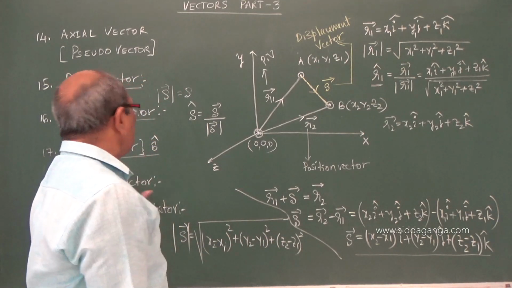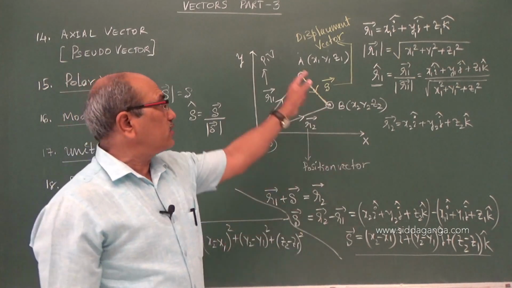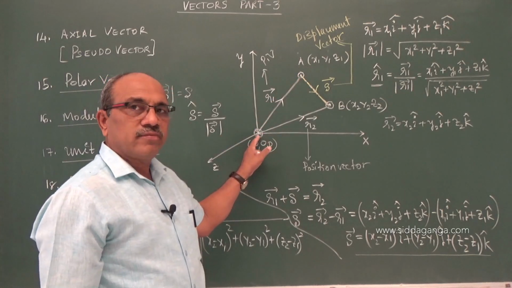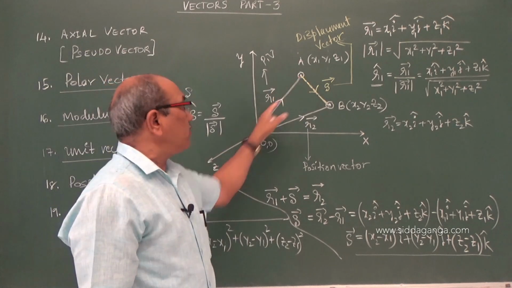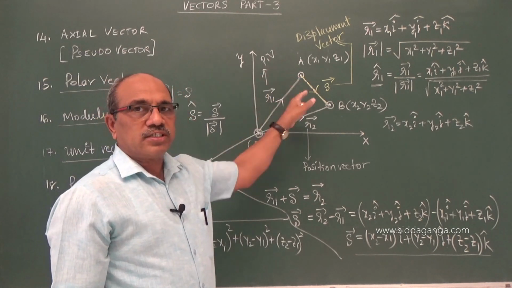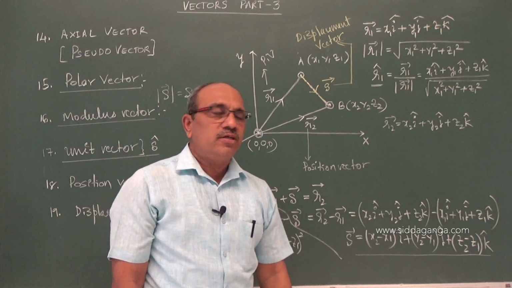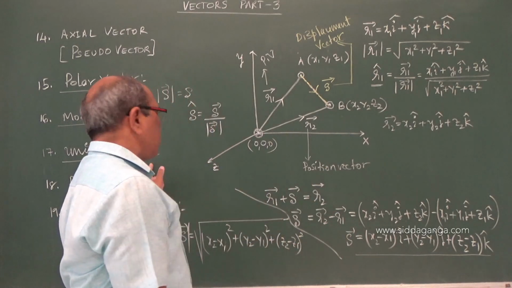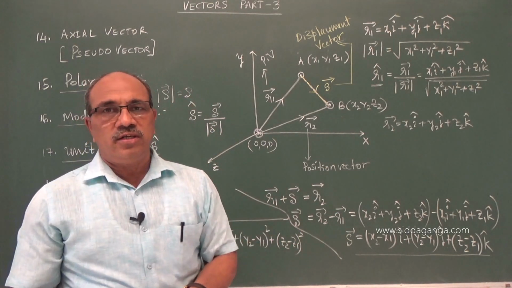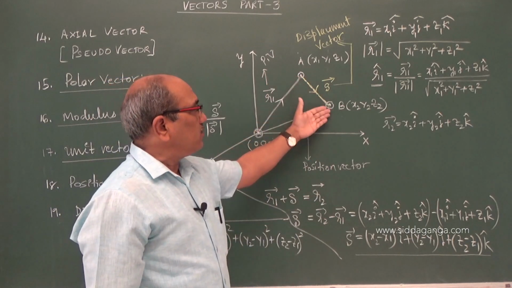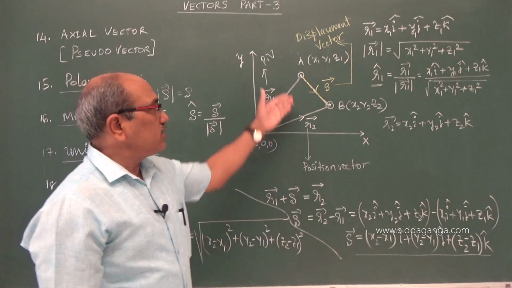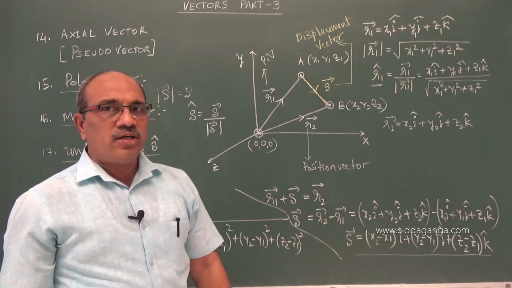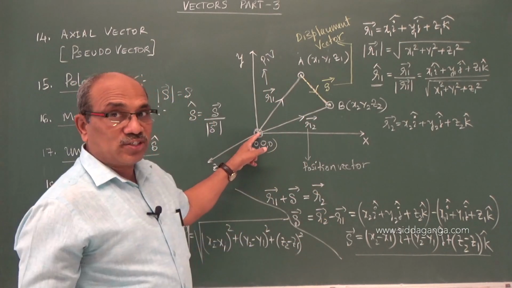Coming to the position vector: with respect to a selected origin, to understand the position of the particle, we have a vector which represents the position of the particle with respect to the origin. We call it a position vector. Displacement vector: the point is displaced in the plane from one point to another, and how much the particle is displaced can be represented without reference to the origin.